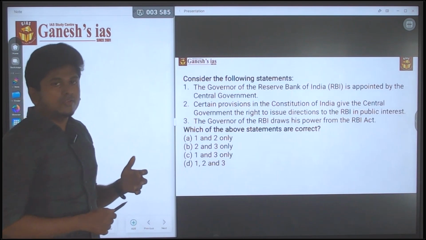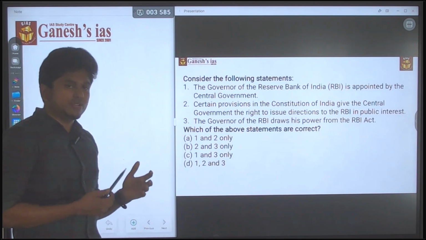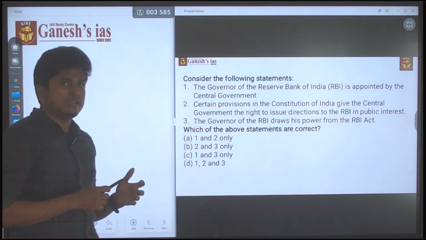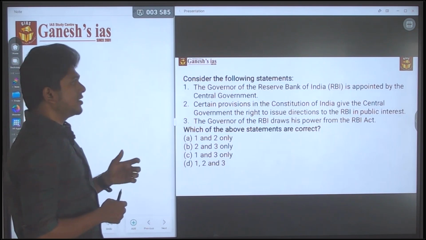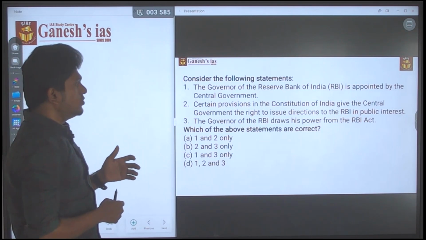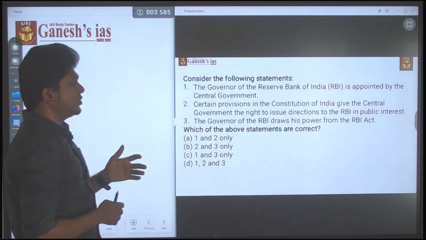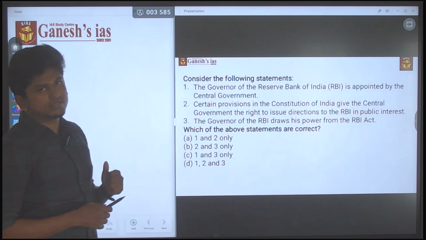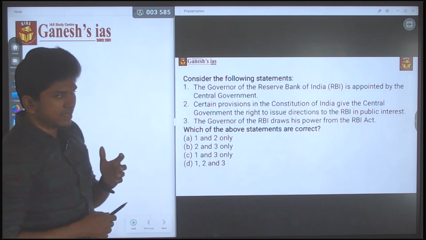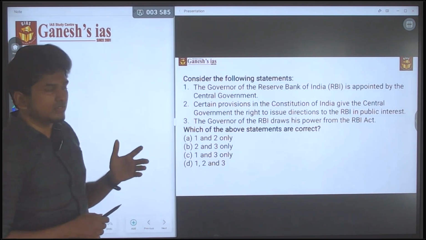Even if you don't know, it is not an issue, because the key is in the second statement. Certain provisions in the Constitution of India give the central government the right to issue directions to the RBI in public interest. See, with the basic idea, you can easily crack this question.